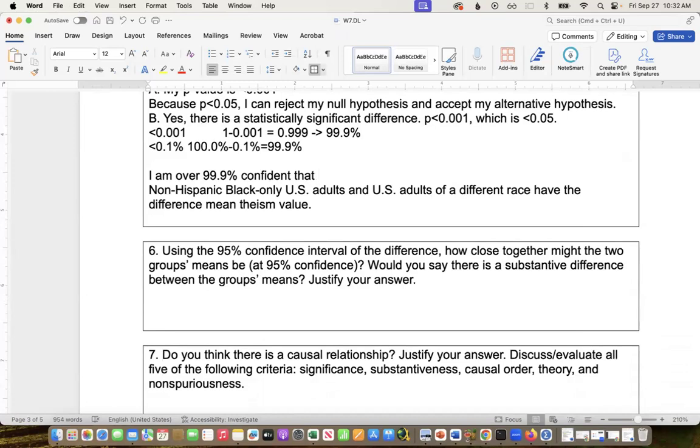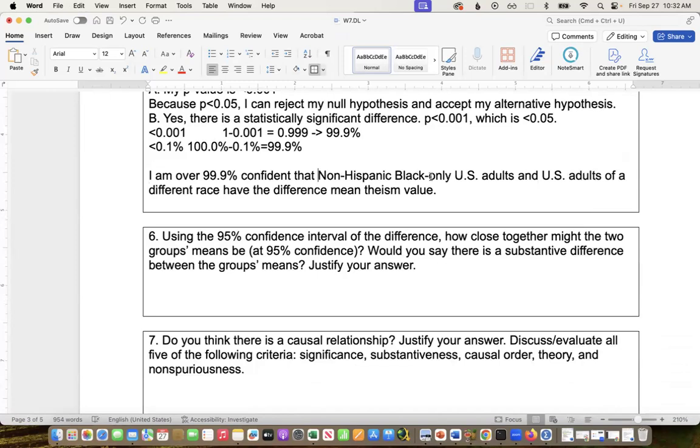So we rejected our null. So that means we're over 99% confident that non-Hispanic Black only US adults and US adults of a different race have different average theistic beliefs as of 2022.